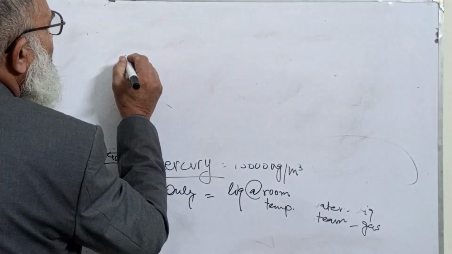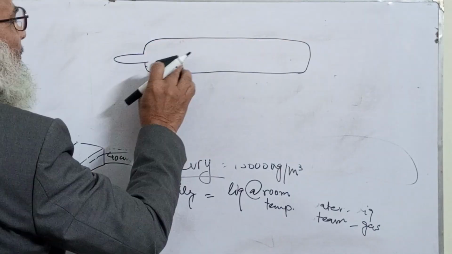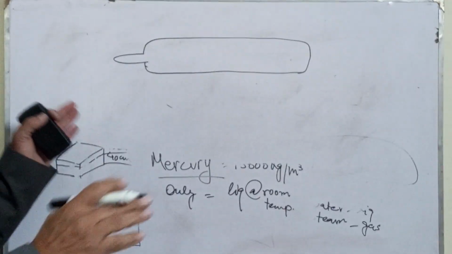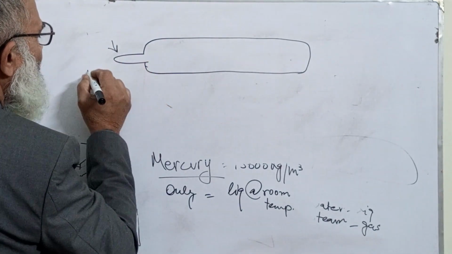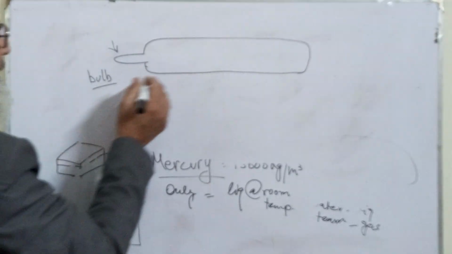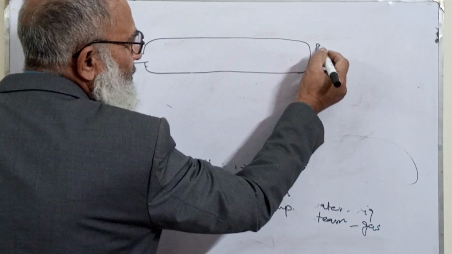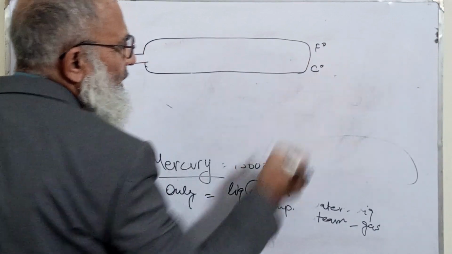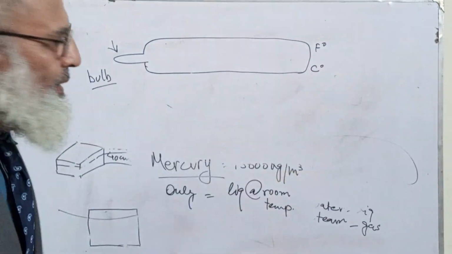Now this is a thermometer, a clinical thermometer, a very large one I have drawn. This is called the bulb of the thermometer. And this is the graduated scale, which nowadays is written in both units, Fahrenheit and centigrade.